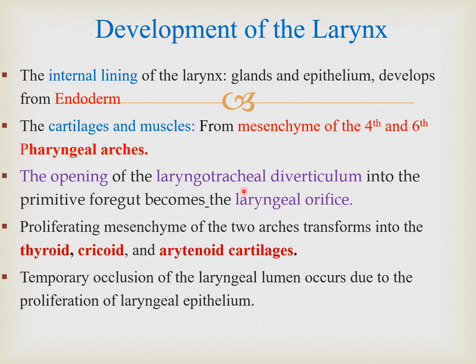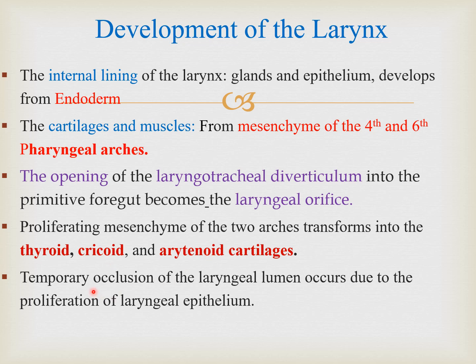Now the opening of the laryngotracheal diverticulum or lung buds into the primitive foregut becomes the laryngeal orifice, and proliferation, that means rapid formation of mesenchymal tissue of two arches, transforms into the three cartilages of the larynx, which are known as thyroid, cricoid and arytenoid. So that mesenchymal tissue from the fourth and sixth pharyngeal arches is going to form the thyroid, cricoid and arytenoid cartilages.